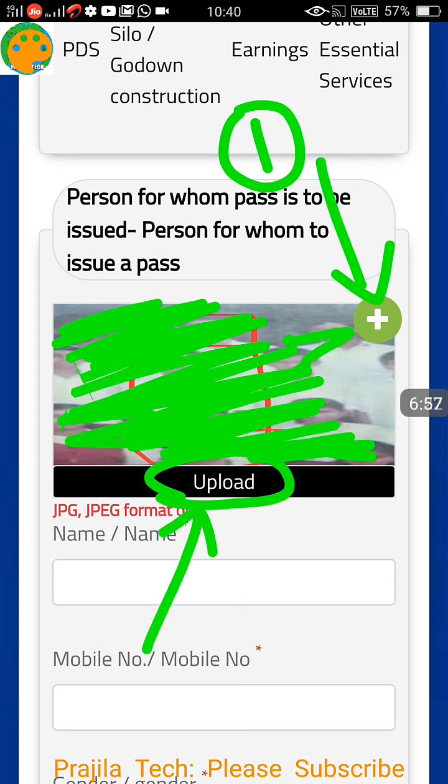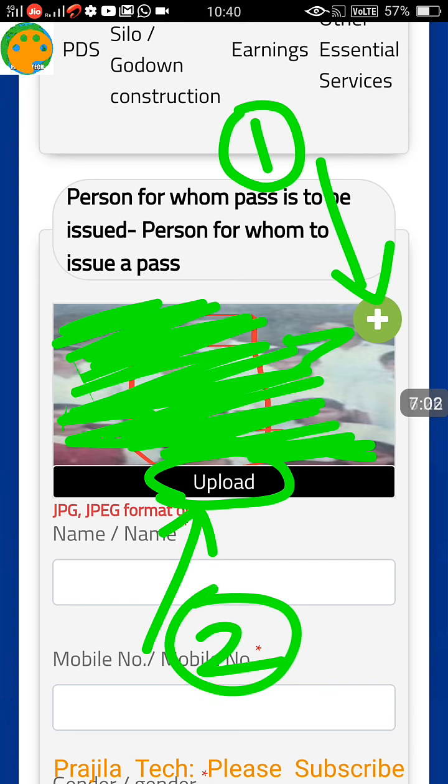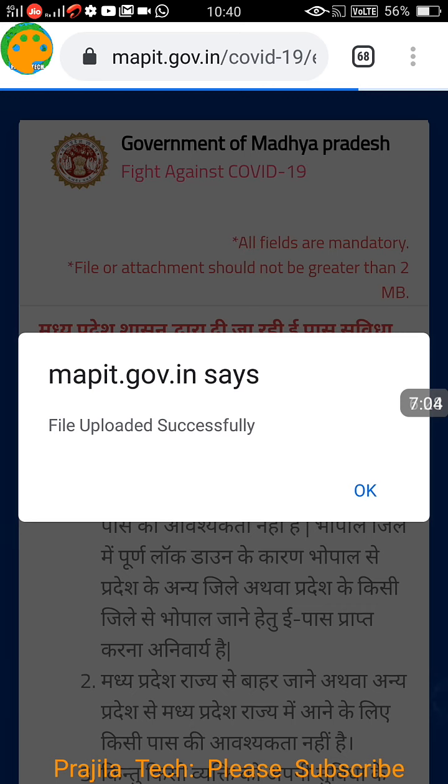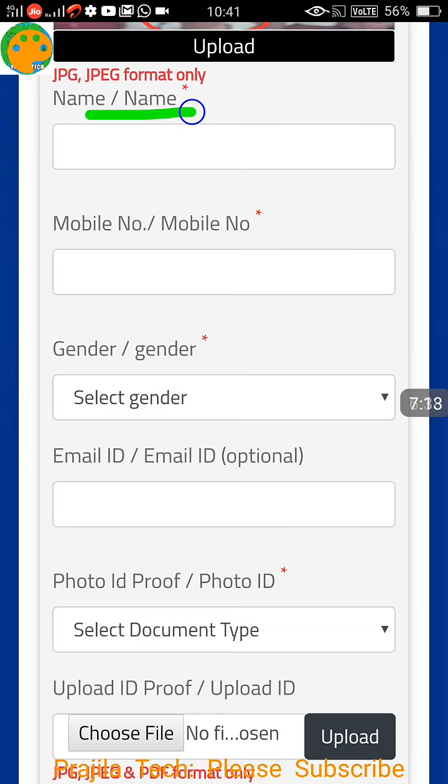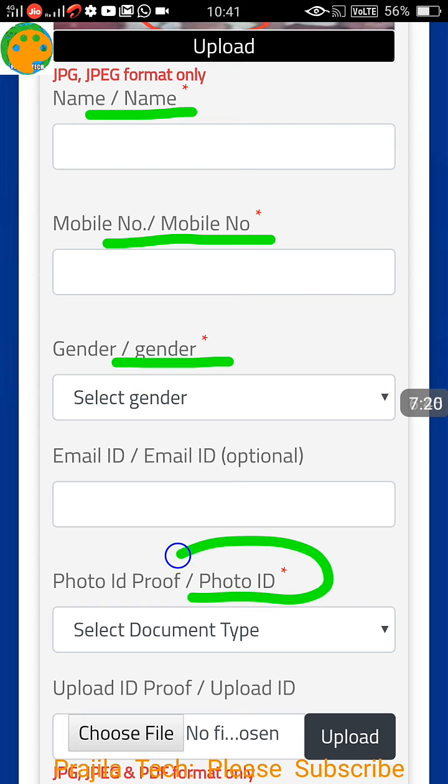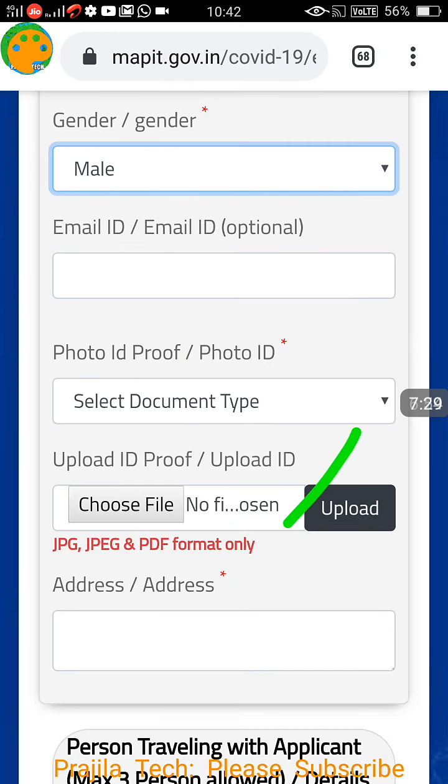After the plus, the first option, the second option is to click on upload. You should click on upload, otherwise it will not work. When you click on the upload option, you can see the file uploaded successfully. Click on OK. That means your photo is uploaded successfully and you can see the photo there. Now scroll down again. You enter your name, mobile number, and gender. This is the name and mobile number of the main person for whom the pass is getting issued. And his photo ID proof also has to be attached online.